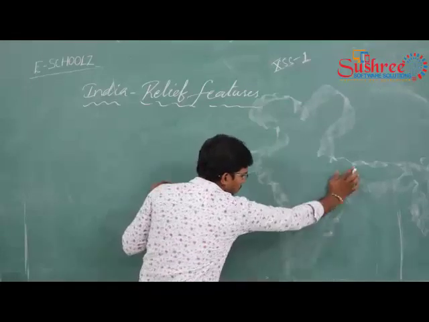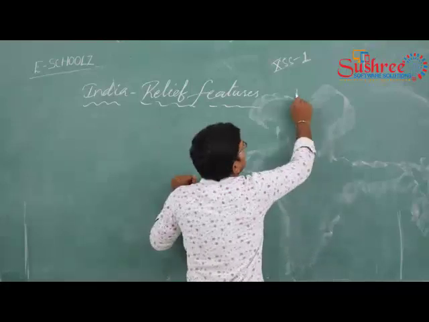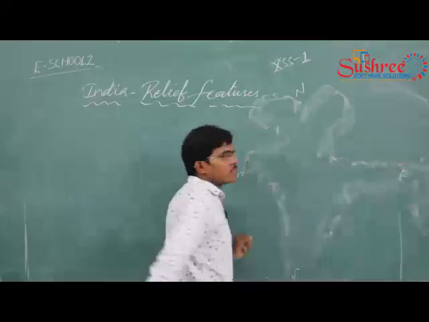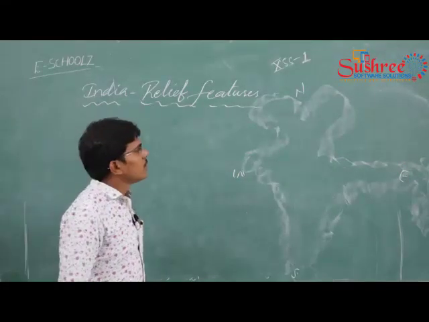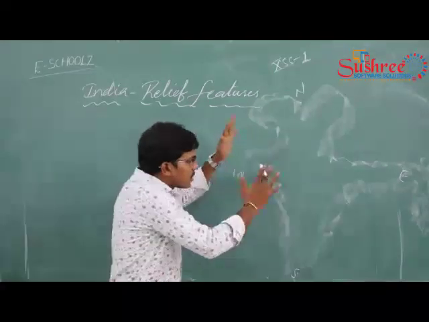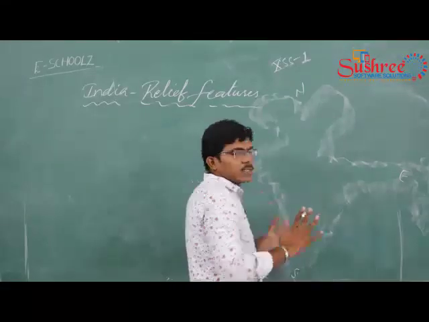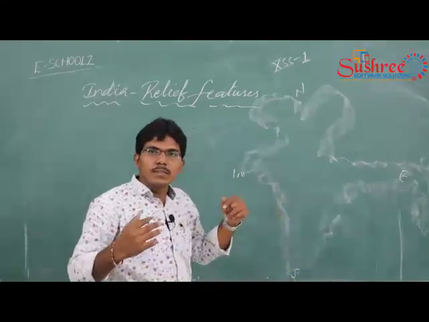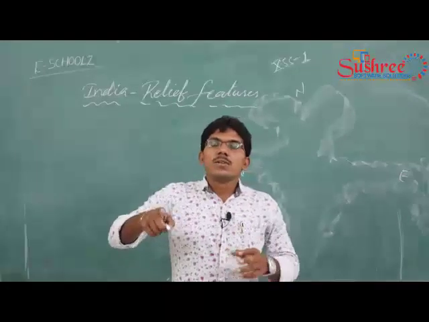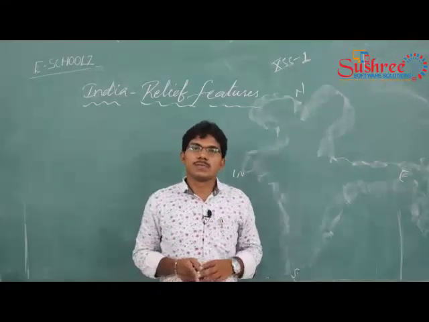Here is the northern part, south, west and east. These are the boundaries of India, and the country is located in the continent called Asia. Overall, there were 7 continents.